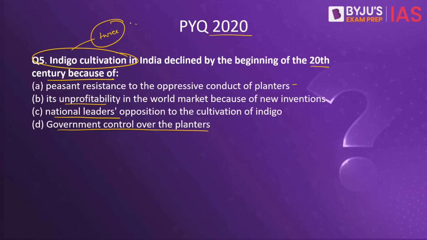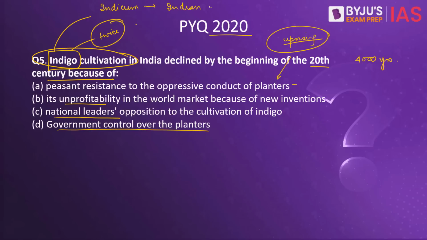So can you in the comments state the two major uprisings that were held against the indigo planters by the farmers? Now, indigo is a very coveted dye all over the world, and it has been in use for the past 4,000 years. And India was one of the biggest producers of indigo, and that is why the term indigo actually comes from a Latin word indicum that means Indian. So even the British government tried to tap onto the benefits that indigo cultivation and the demand of Indian indigo has in the world market.